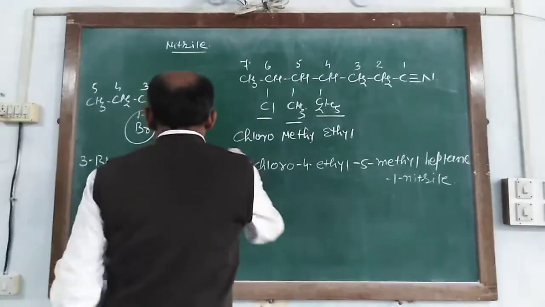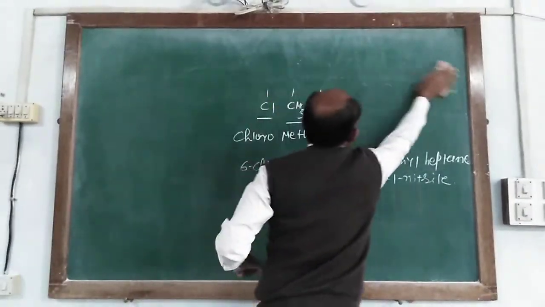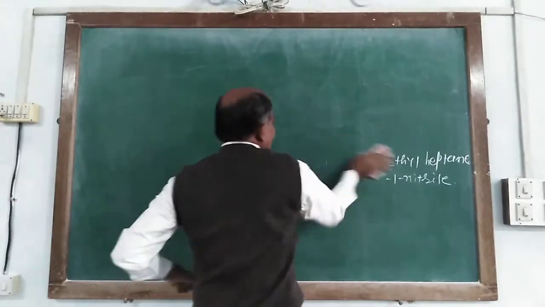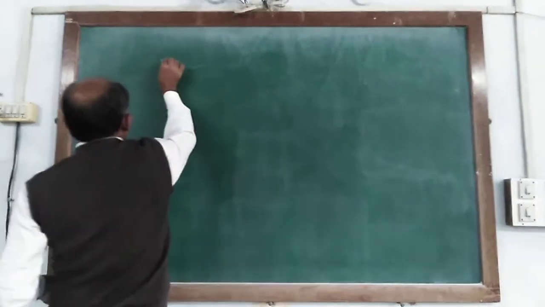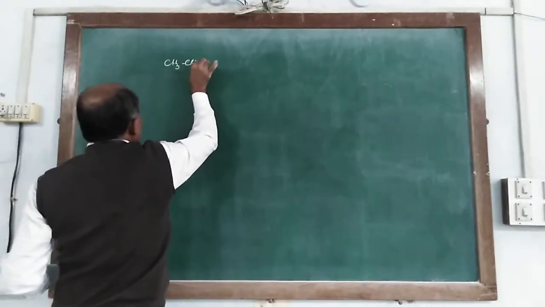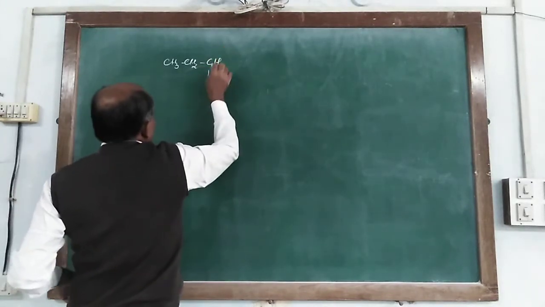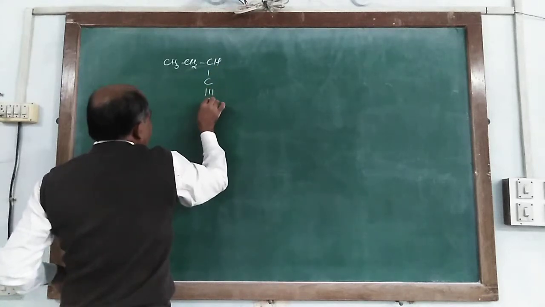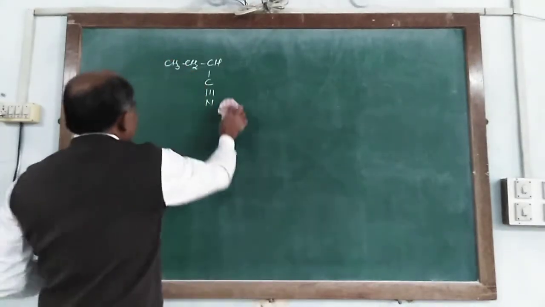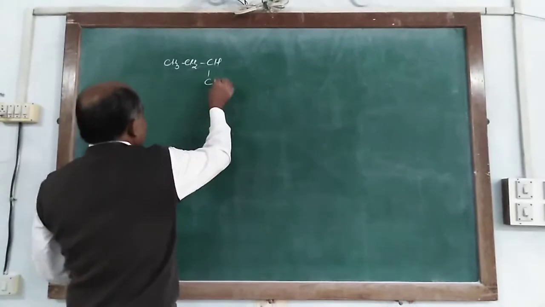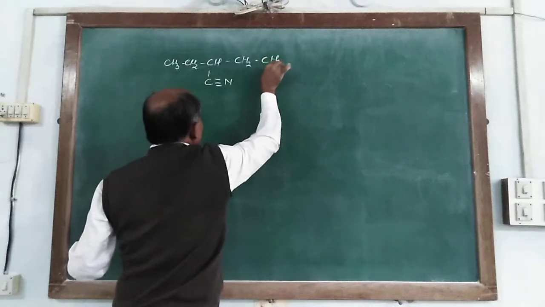But when the structural formula for these components is given in this way: CH3, CH2, CH, C triple bond N, or it is written as C triple bond N, and here CH2 and Cl.